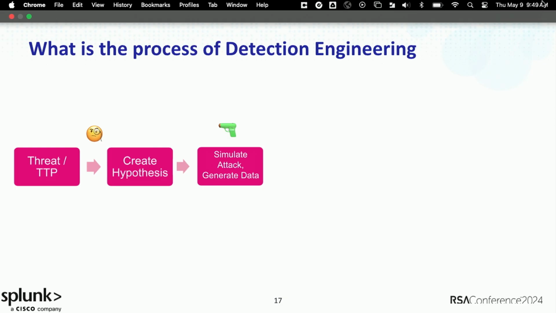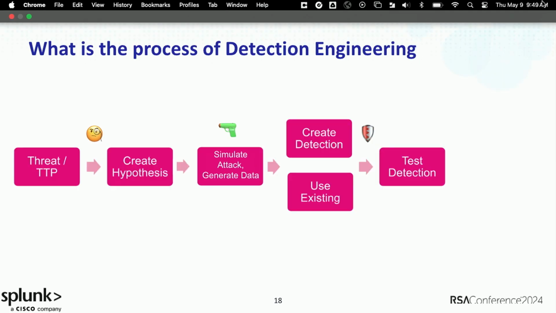It's one thing reading it off of a threat report. It's another thing actually seeing the logs yourself, seeing the data yourself, seeing the attack come across the wire, getting it running. And finally, once you have that data in the process, you can now create a detection. Otherwise, without a concrete threat, without some data behind it, you're going to have a rough time writing a detection.